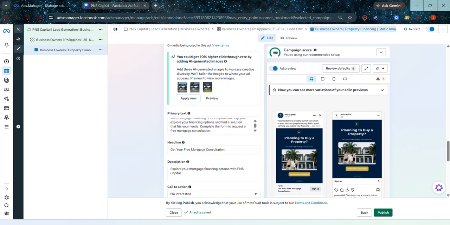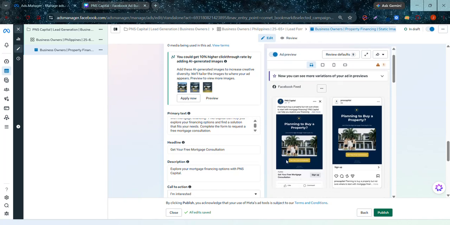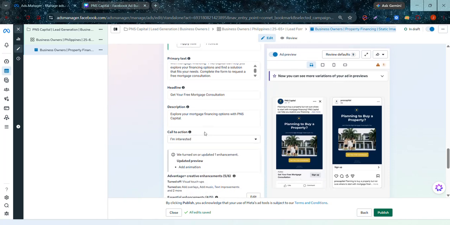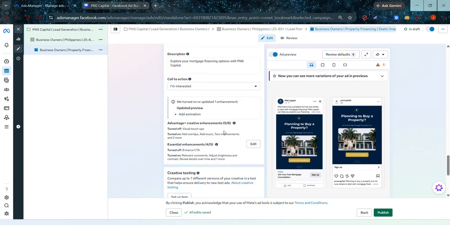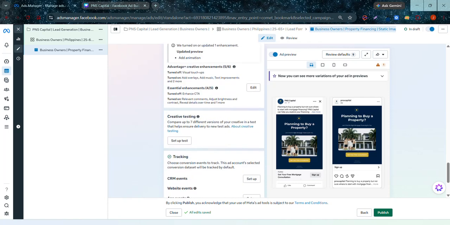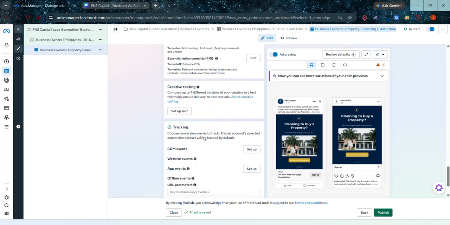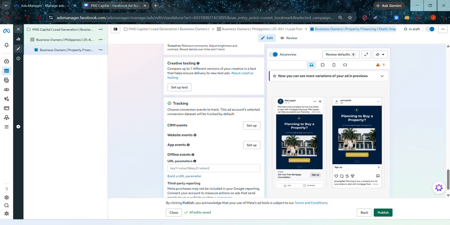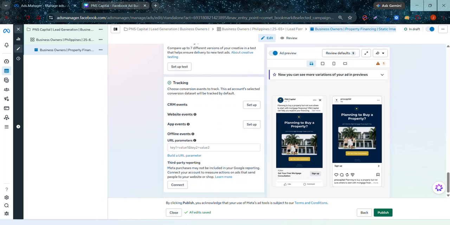So here's the caption, and then the headline below the ad, and then the description, and lastly the call to action. And then here you can create a creative testing. So it's optional, but for now we've skipped that part. And then here, this is just to track the conversion events.